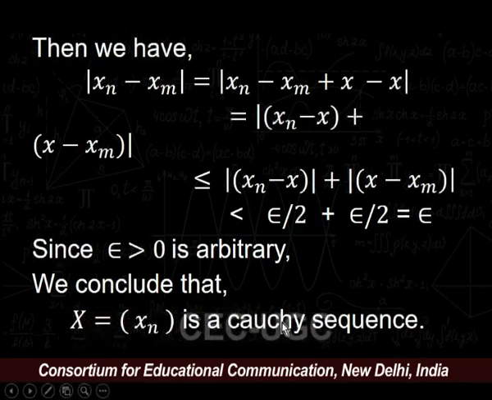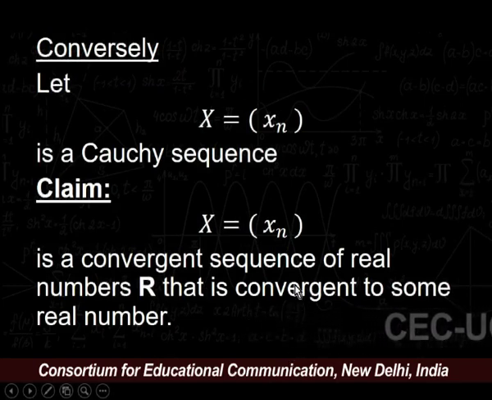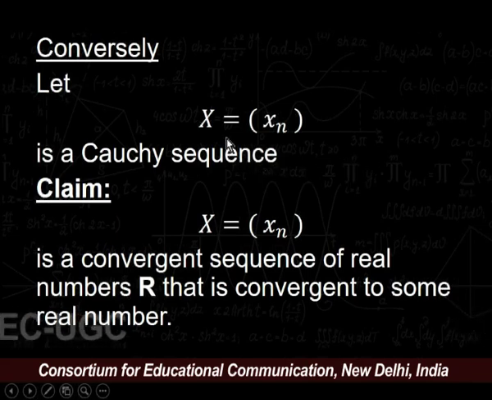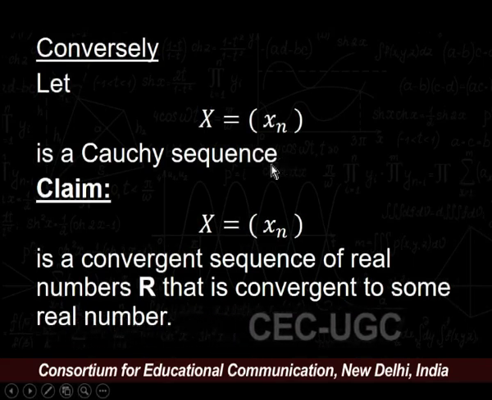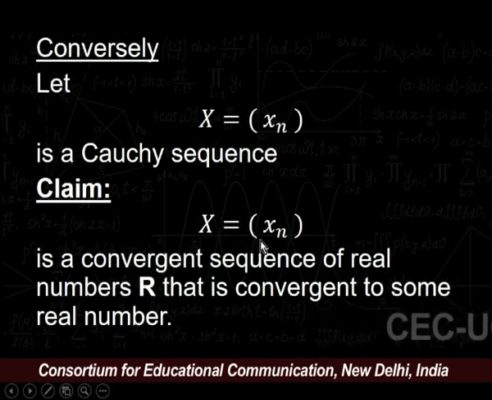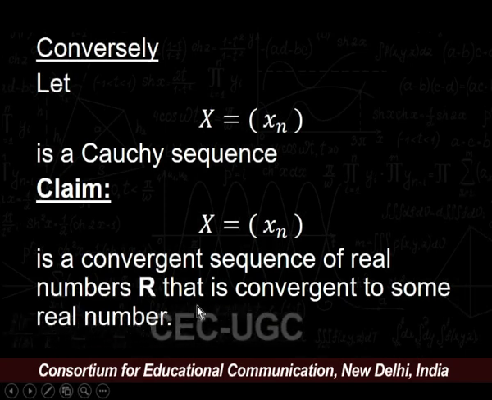Now, conversely, let us assume that the sequence x = (xn) is a Cauchy sequence. We need to prove that the sequence is convergent, that is, convergent to some real number r.